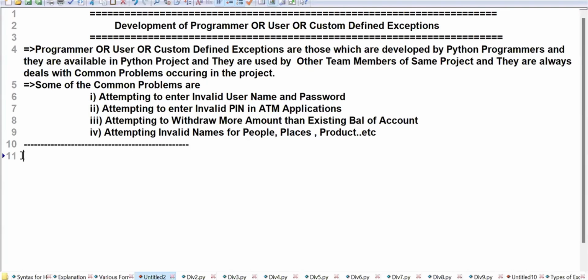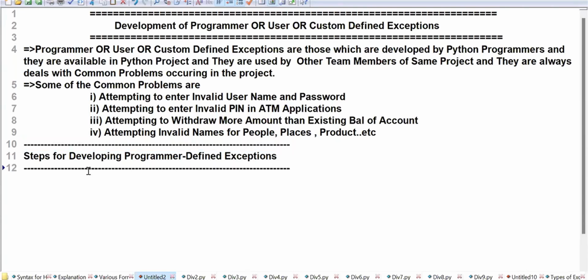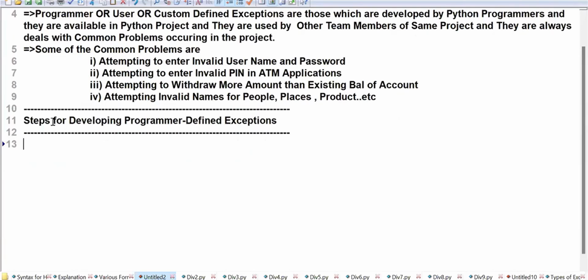Steps for developing programmer defined exceptions. So here I need to go for it. Not today, next class. The time is also not sufficient, it will take around 20-25 minutes. So next class I'll tell you.